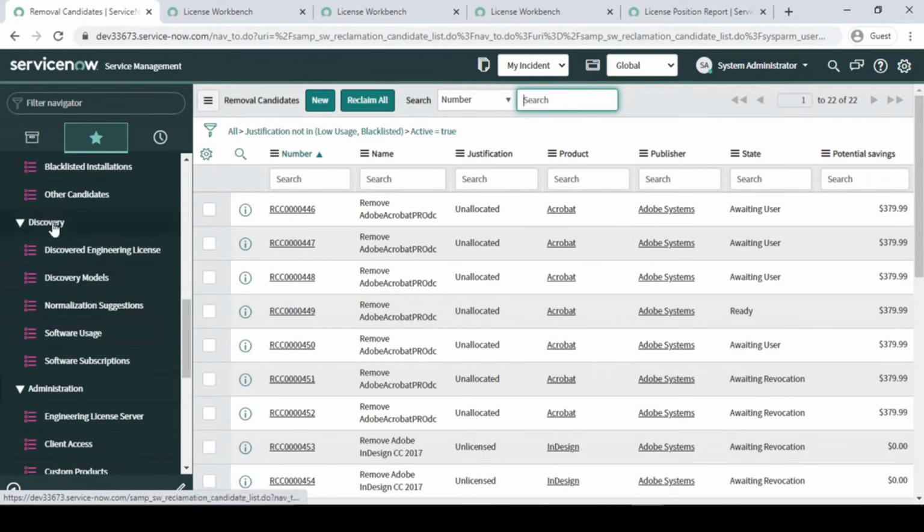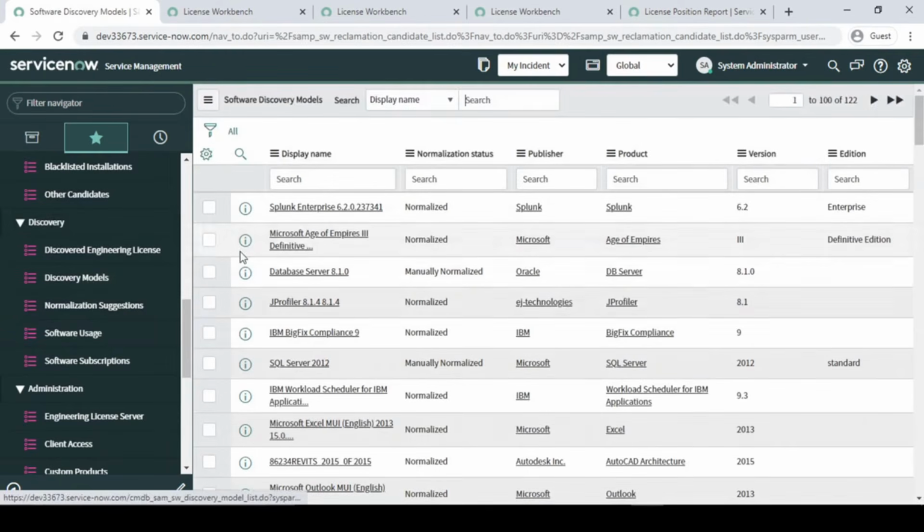Discovery, guys: here is the discovery model, which we will be importing manually. I'll be importing it manually when we have our actual live demo, because I'm not going to use your discovery, since it will discover only my PC devices, right?